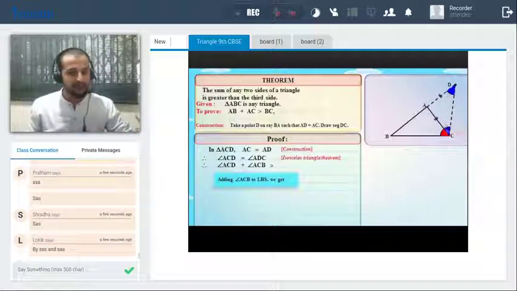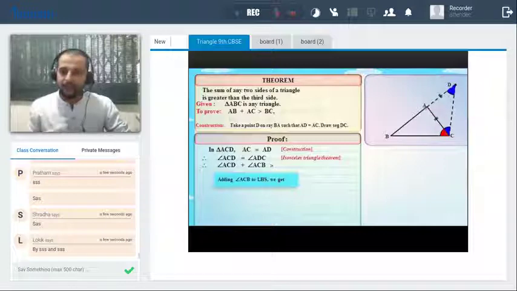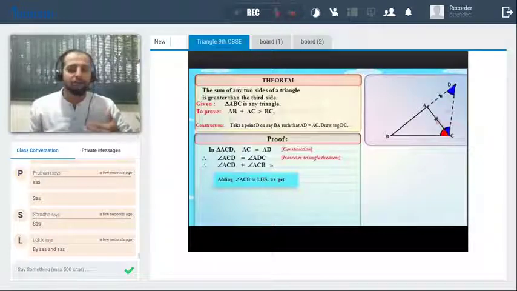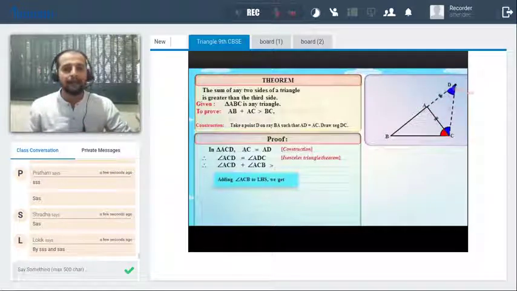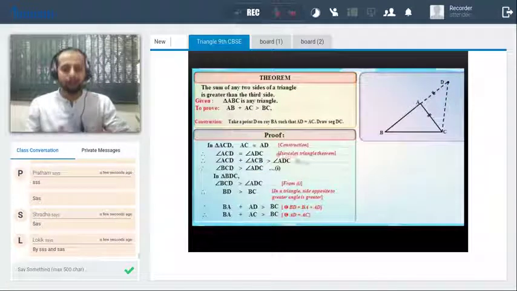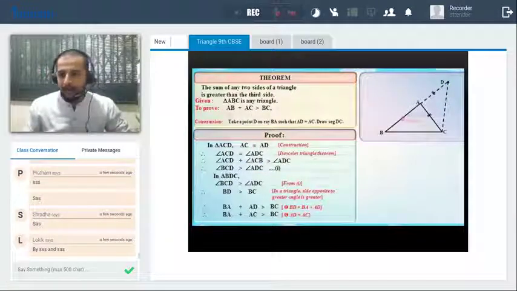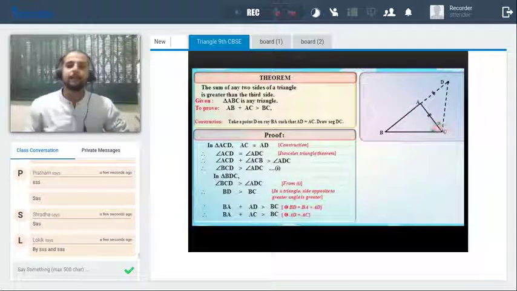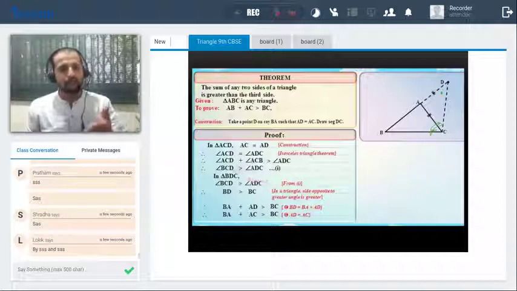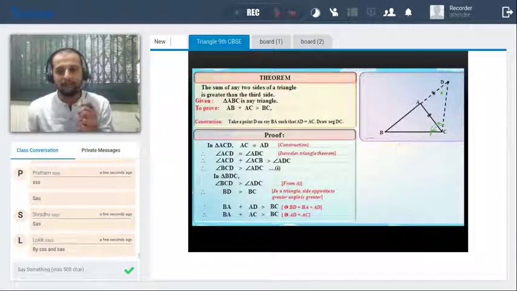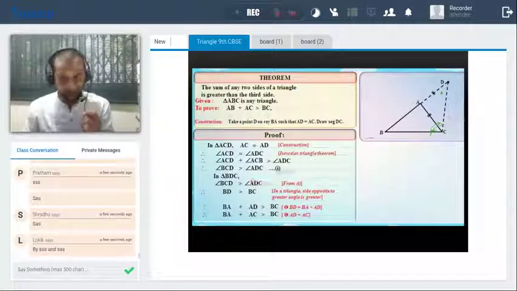So now first I'll say angle ACD is equal to angle ADC as it's an isosceles triangle. Now if I say ACD plus ACB, by default it is greater than ADC, right? If we add ये जो छोटे से angle में ये अगर add कर दिया तो by default this angle is greater than this angle, right? So that is what we conclude here, that BCD is greater than ADC. मतलब BCD जो है ADC से बड़ा है.